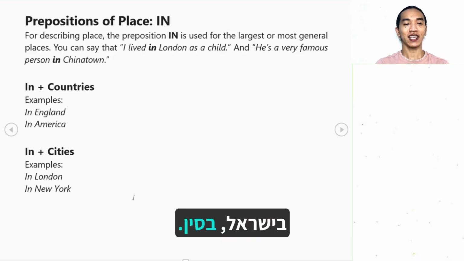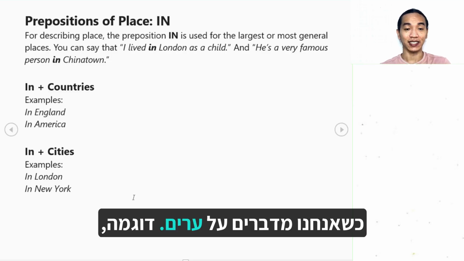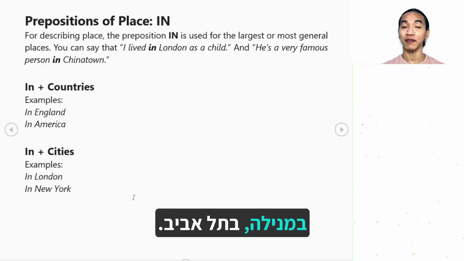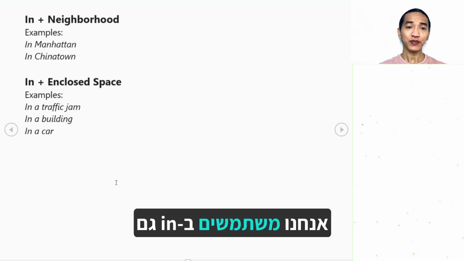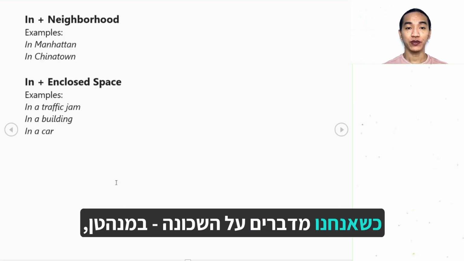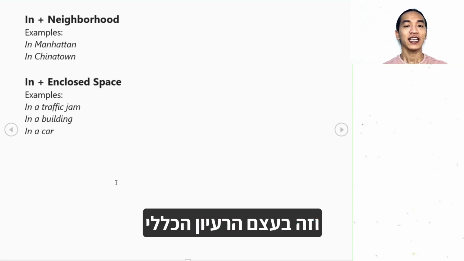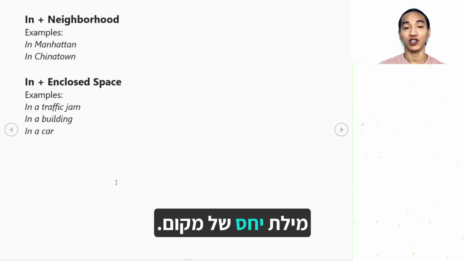We also use in when we are talking about cities, for example, in London, in New York, in Manila, in Tel Aviv. We also use in when we're talking about the neighborhood: in Manhattan, in Chinatown, in the market. This is the general idea of the preposition in when we're using it as a preposition of place.